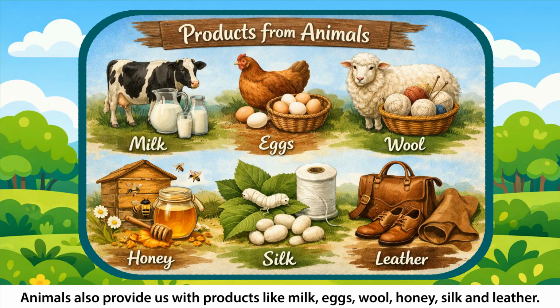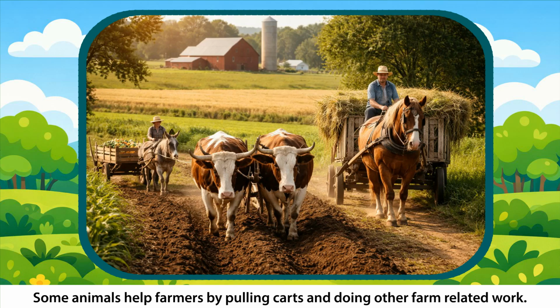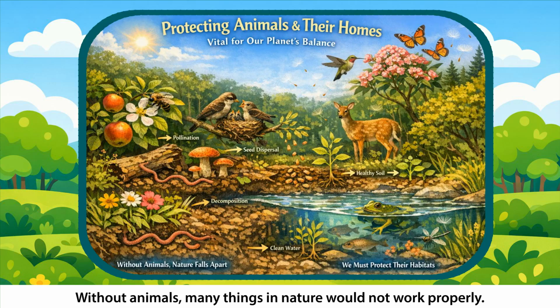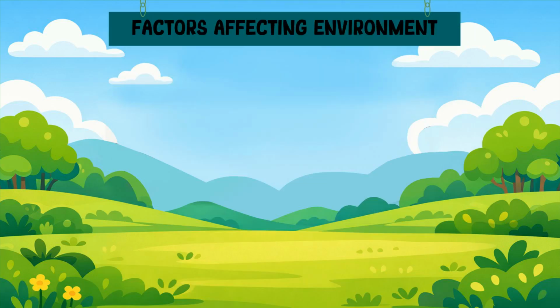Animals also provide us with products like milk, eggs, wool, honey, silk, and leather. Some animals help farmers by pulling carts and doing other farm-related work. Without animals, many things in nature would not work properly. It is important to protect animals and their homes.